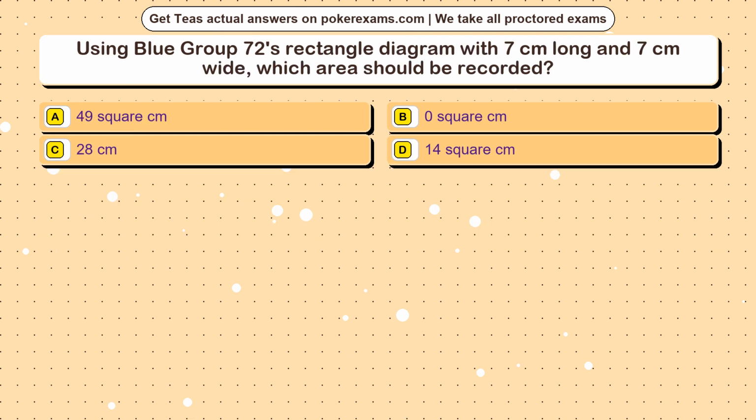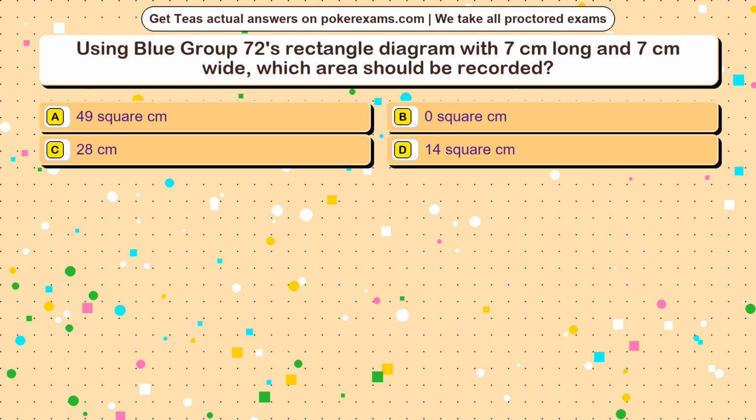Question 10. Using Blue Group 72's rectangle diagram with 7 cm long and 7 cm wide, which area should be recorded? Option A, 49 square cm. Option B, 0 square cm. Option C, 28 cm. Option D, 14 square cm.